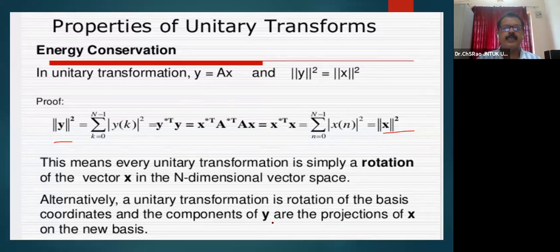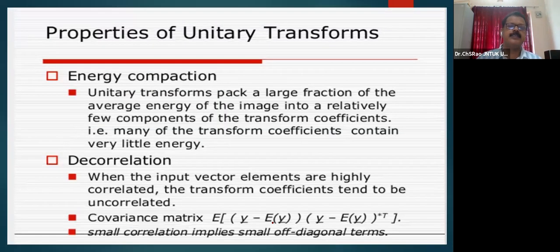Then that kind of transform is called a unitary transform. This is the energy conservation property of the unitary transform.